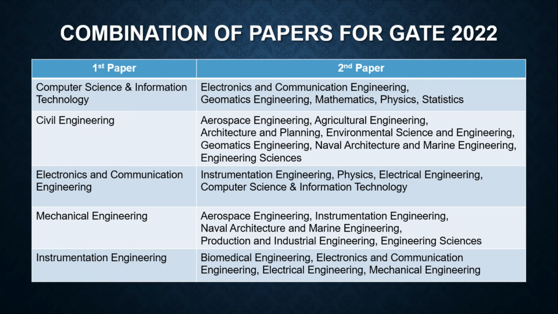If I'm appearing for the first paper of computer science and information technology, the second paper I can appear for is electronics and communication engineering, and vice versa. If I'm appearing for civil engineering, then I can choose the second paper as environmental science and engineering, or I can choose aerospace engineering, according to the application. So these are some of the combinations.